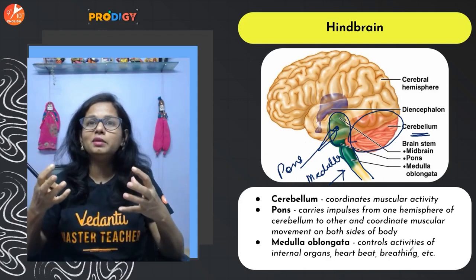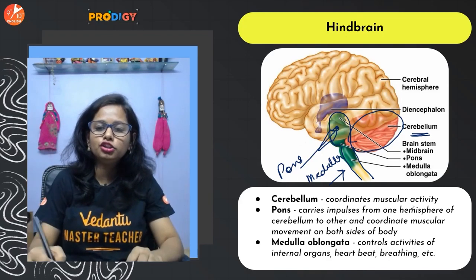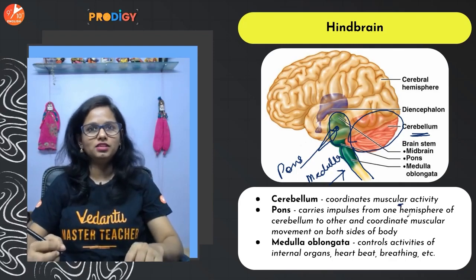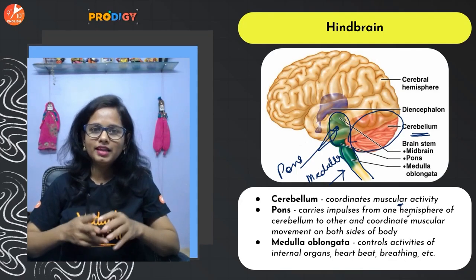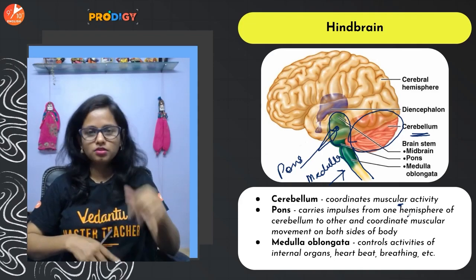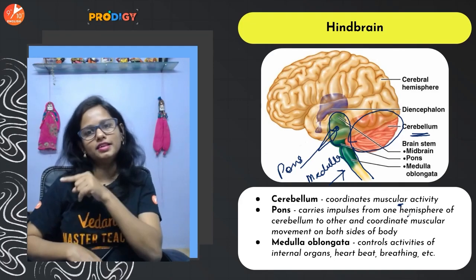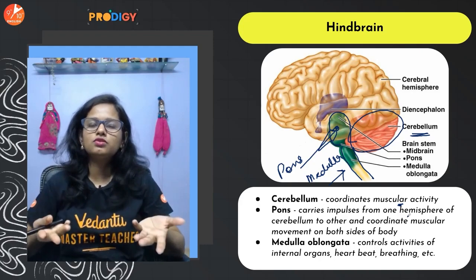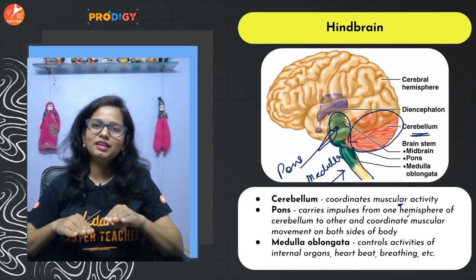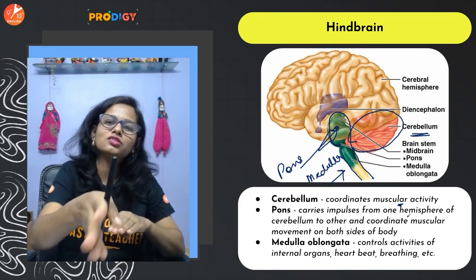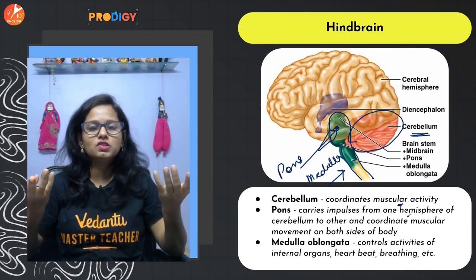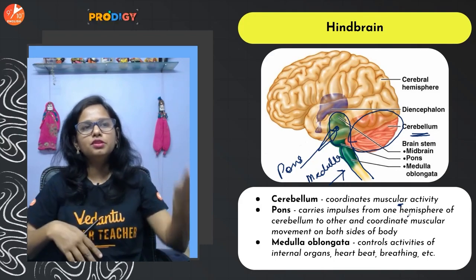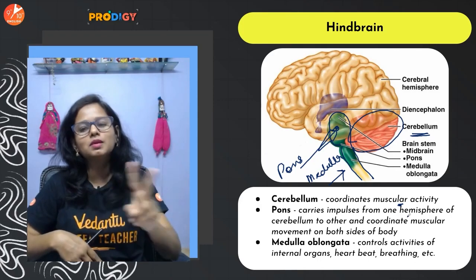Now the cerebellum helps in the coordination of muscular activity. It helps in maintaining body balance, and that's the reason why when a person consumes alcohol, it affects the cerebellum, and the person fails to maintain body balance and is unable to walk in a straight line. The coordination of bodily activities is lost, and hence the person thinks something and blabbers something else.